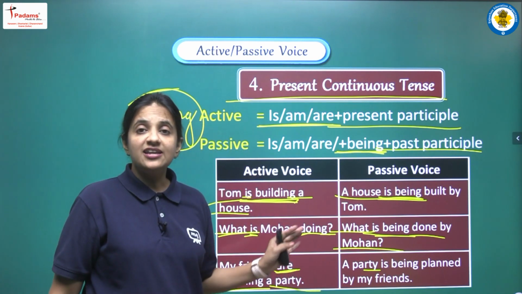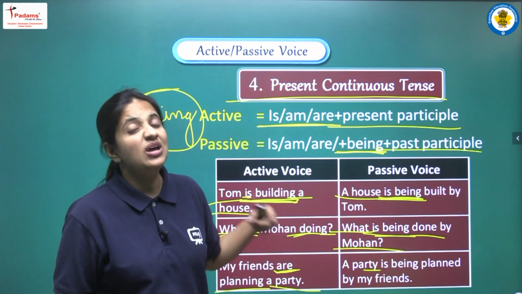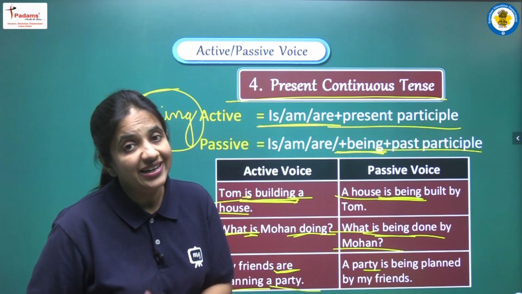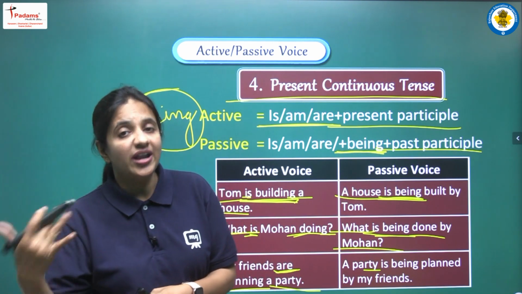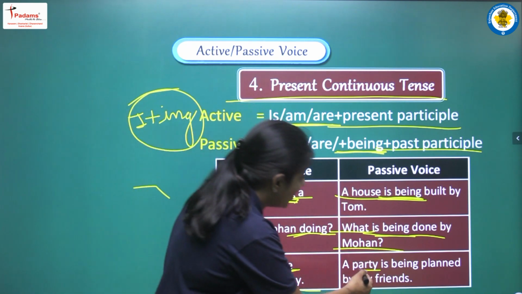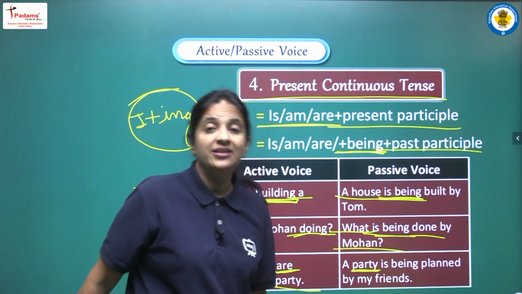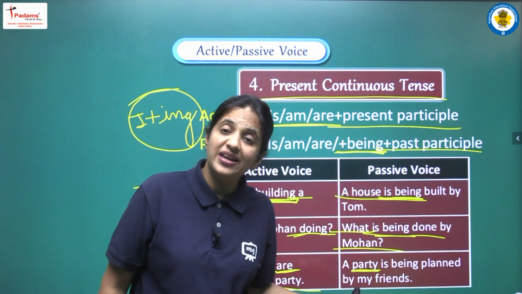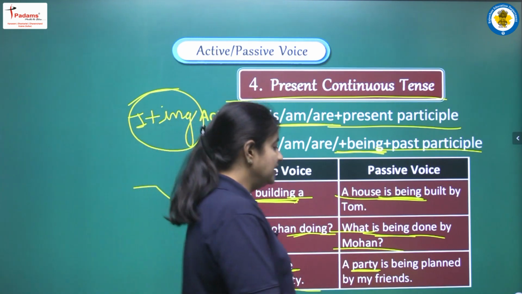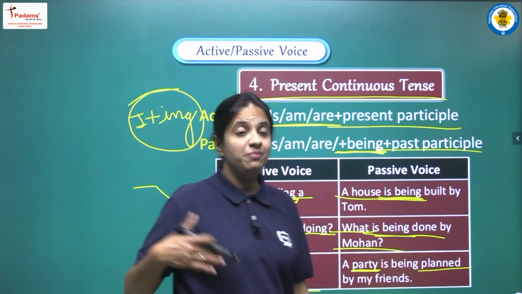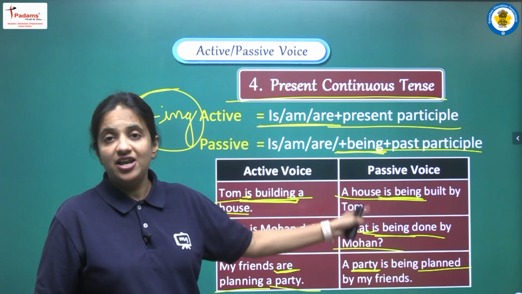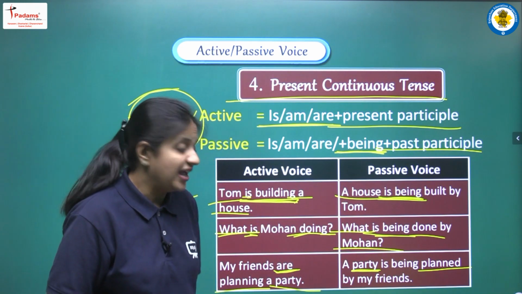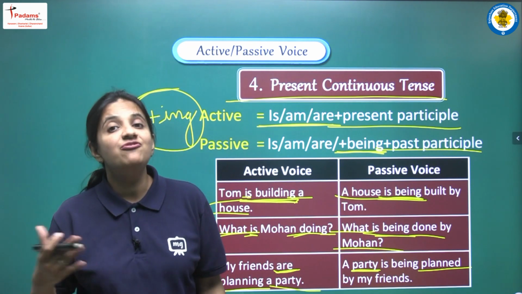It is not that since are is given in active voice, we will make it are being in passive voice. No, we have to choose accordingly from is being, are being and am being. Now party is a singular one, so we cannot write are being, we have to write is being here, right? And yes, the third form of plan will be planned, and by my friends. So the complete sentence will be: a party is being planned by my friends.